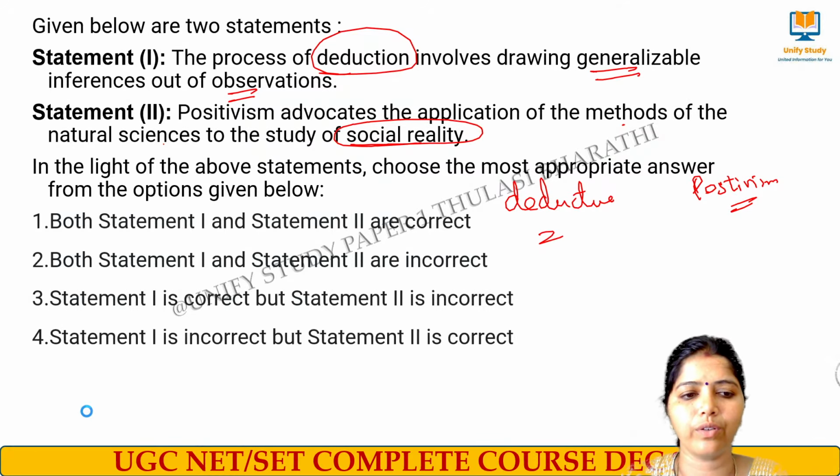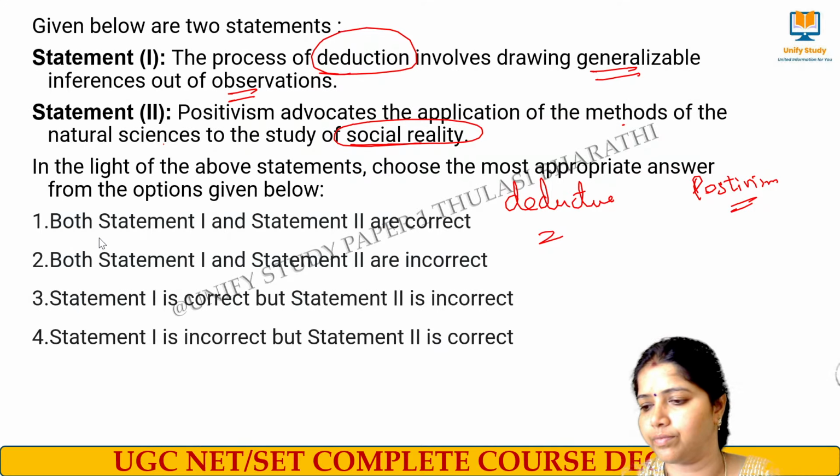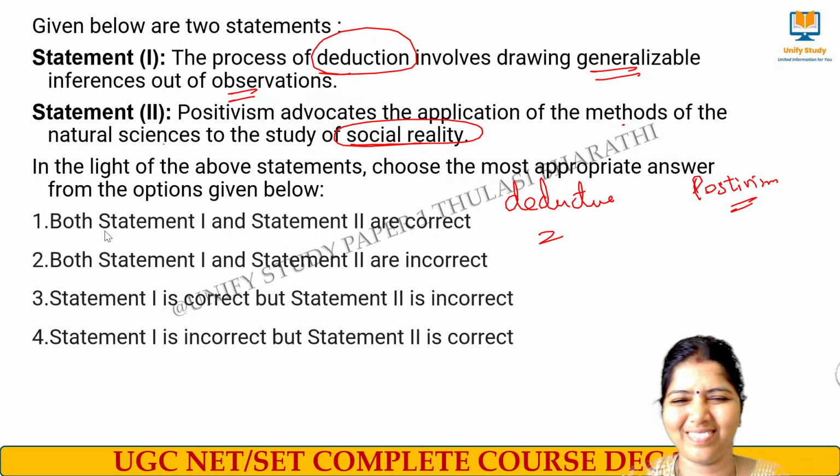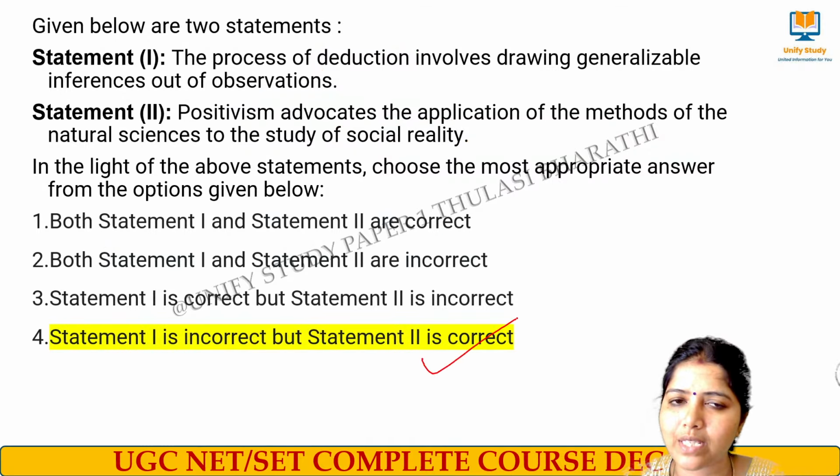The right answer for this question is option number 4.